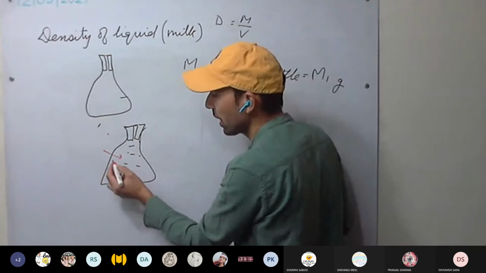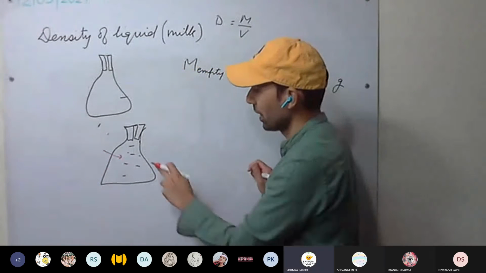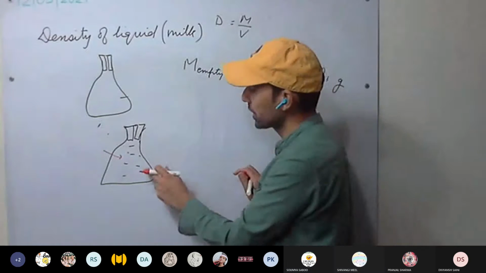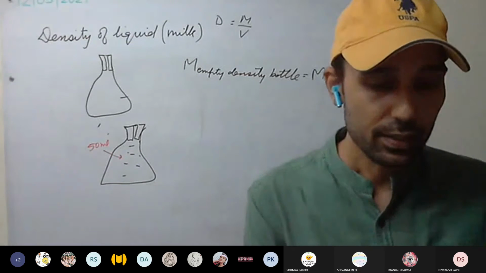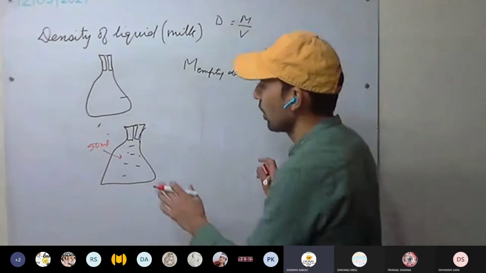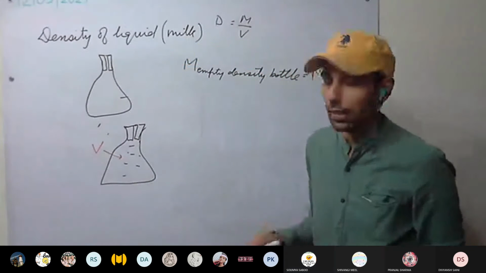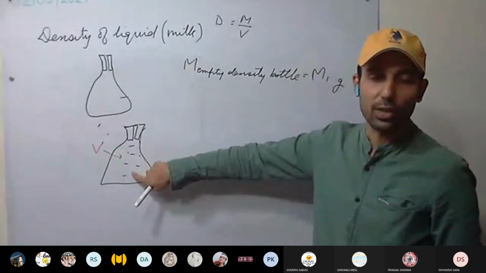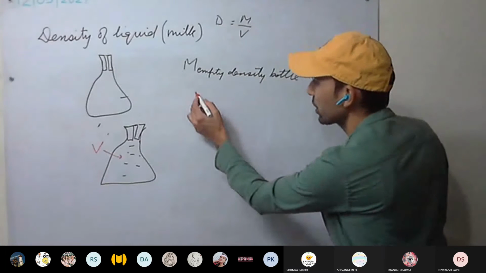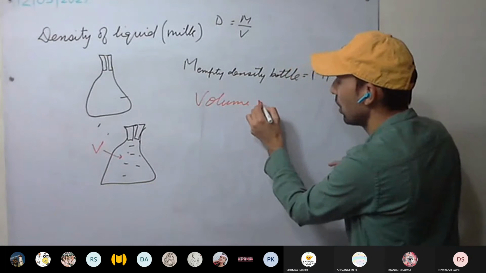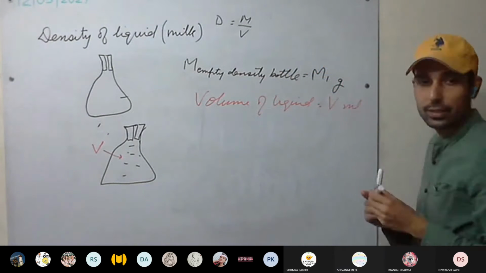So what is the volume of the liquid now? Same as the capacity of this bottle. For example, let the capacity of this bottle be 50 ml. If the capacity of the density bottle is V, then the volume of the liquid is V only. So we have calculated the volume. Volume of liquid is V ml. This is clear?